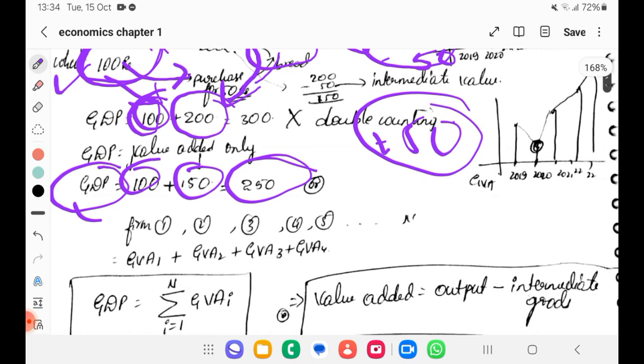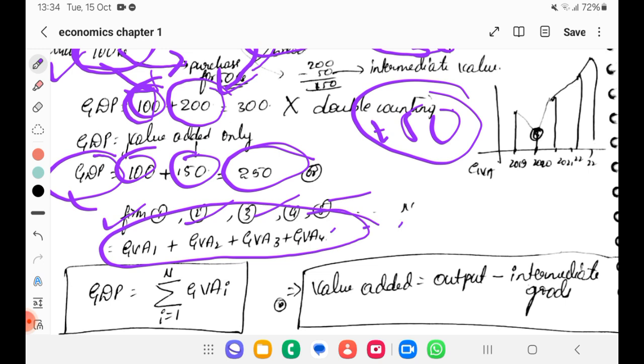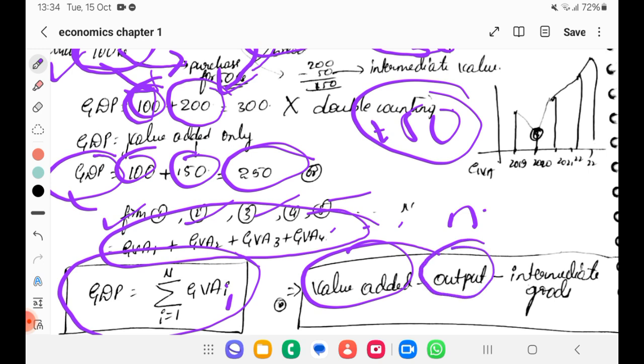Similarly we will calculate for different firms: GVA 1 plus GVA 2 plus up to n. So GDP is equal to the summation of GVA i, from i equal to 1 to n, where GVA is gross value added. Remember that value added is equal to output minus intermediate goods, as I explained here.